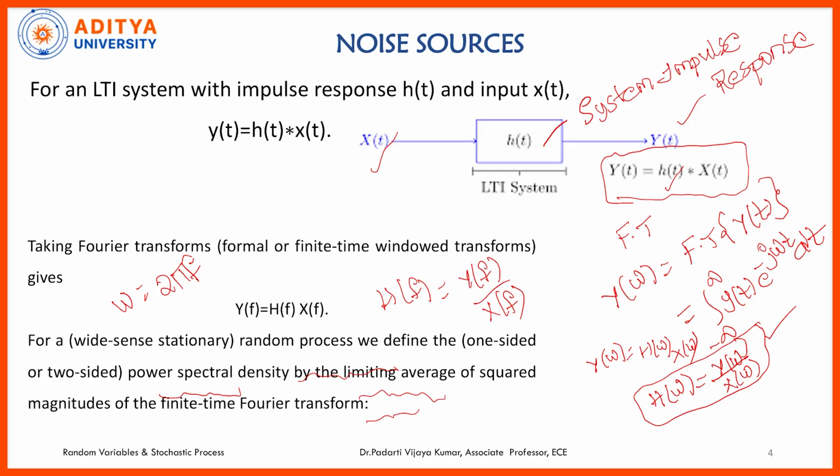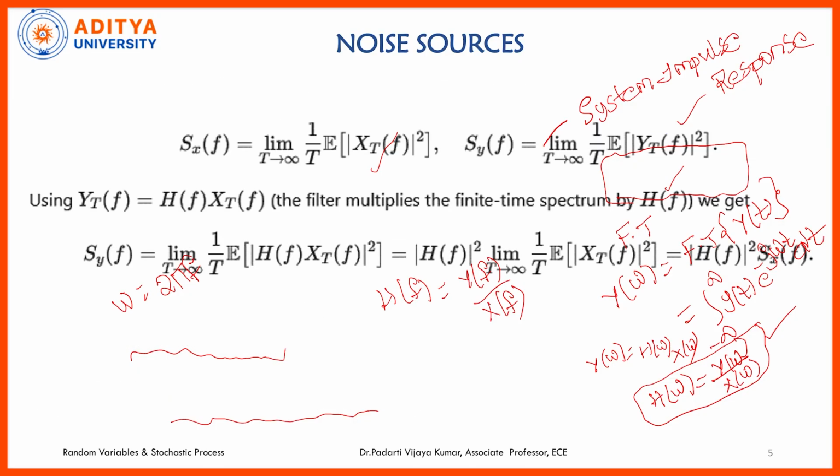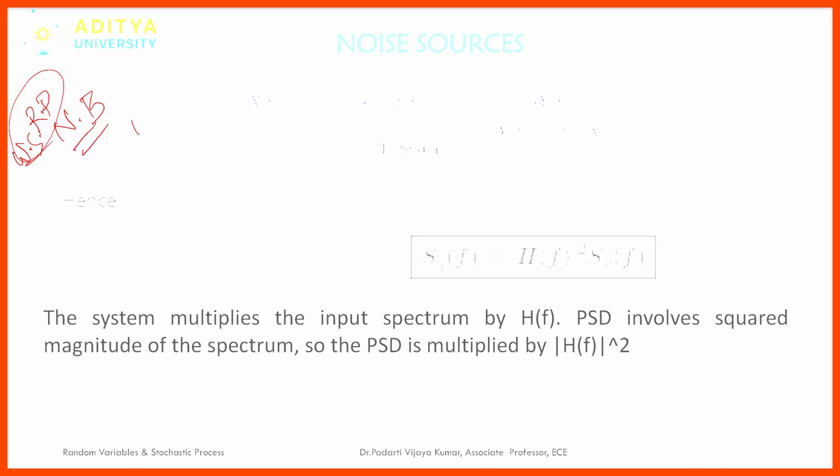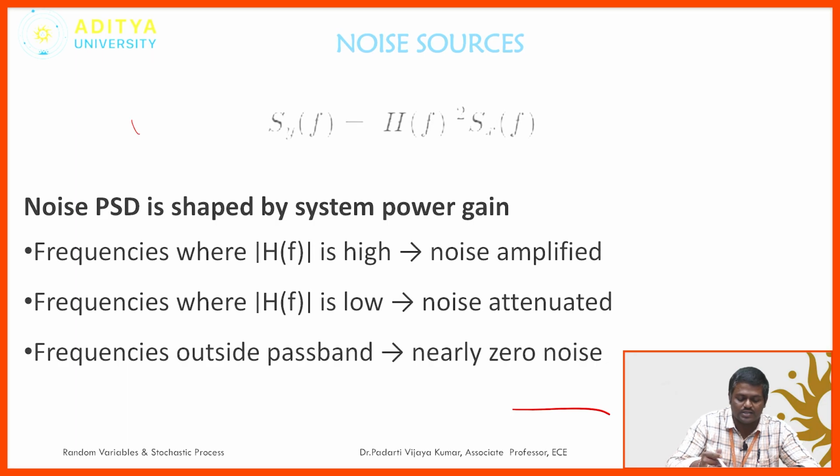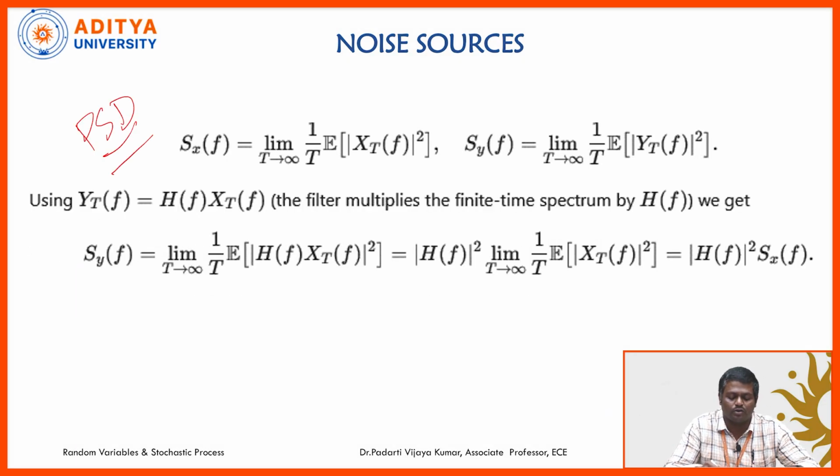Okay. If I consider a wide-sense stationary random process, the power spectral density is obtained by limiting the average of squared magnitudes to a finite Fourier transform. So, considering the narrowband wide-sense stationary random process concerning the noise, we know that the power spectral density is mathematically defined as Sxx(omega) equal to limit T tends to infinity 1 by T expectation of |XT(omega)| whole square.